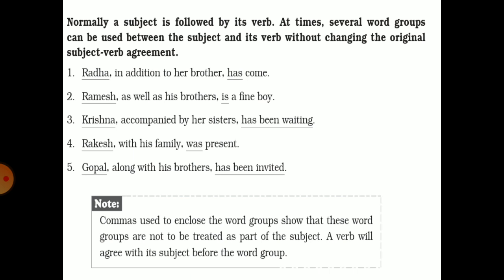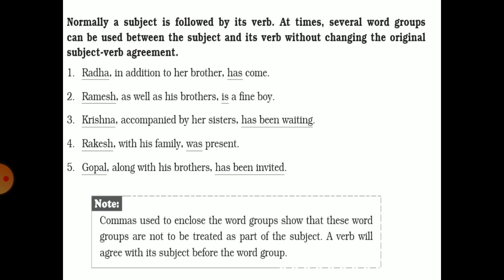Normally, a subject is followed by its verb. At times, several word groups can be used between the subject and its verb without changing the original subject-verb agreement. And we use comma to enclose the word group and show that these word groups are not to be treated as a part of subject. A verb will agree with its subject before the word group. Like, get it understood with some examples.